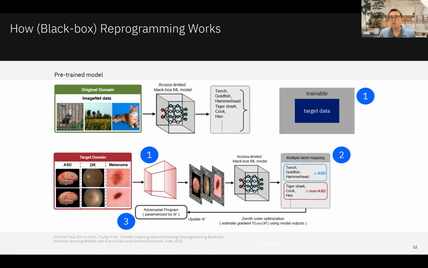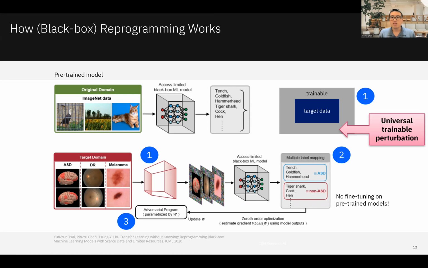The final step, after inserting the input transformation and output mapping layers, is to train the parameters associated with these layers with the task-specific loss. In terms of the training, it can either be done in the white box setting if the target model is a white box model, or we can use black box optimization techniques like zeroth order optimization or reinforcement learning if it's a black box model.